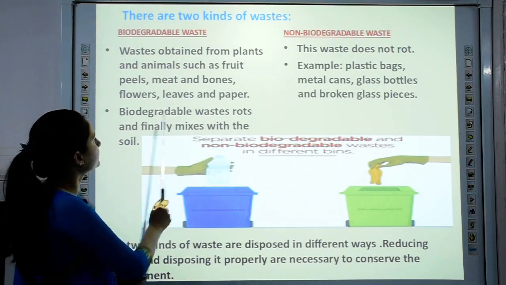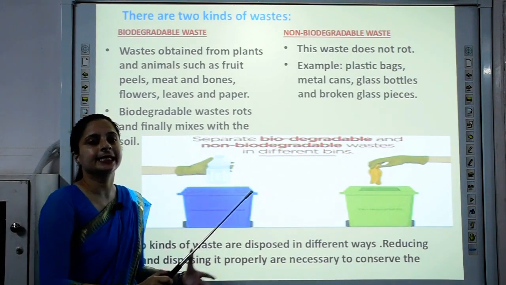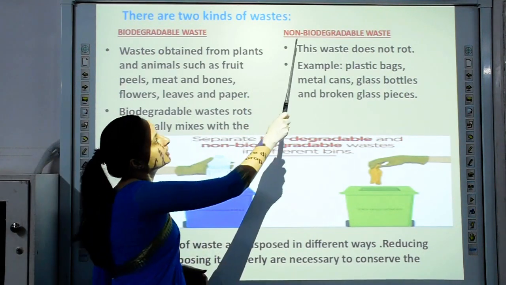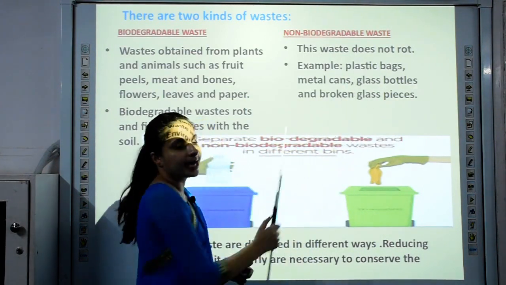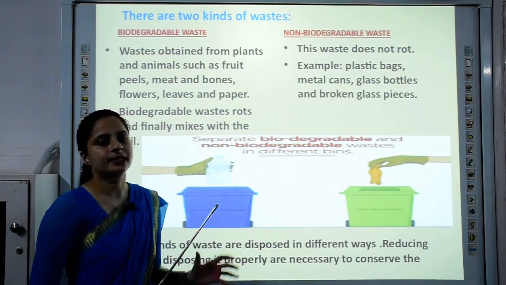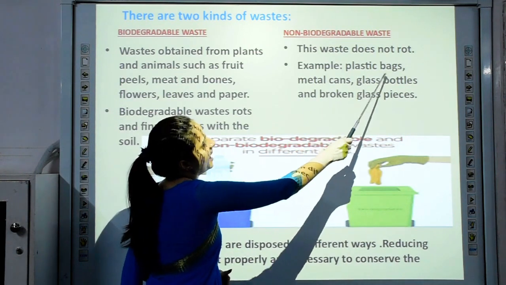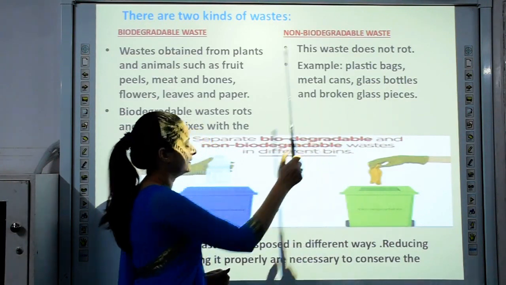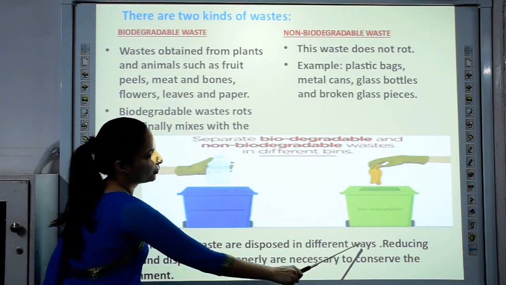Biodegradable waste rots and finally mixes with the soil. Now all this kind of waste can easily decompose in the soil. It can easily mix up with the soil. Whereas non-biodegradable waste does not rot. That means it keeps on lying on the ground for years. This waste does not get mixed up with the soil, like plastic bags, metal cans, glass bottles and broken glass pieces. The two kinds of waste are disposed in different ways.